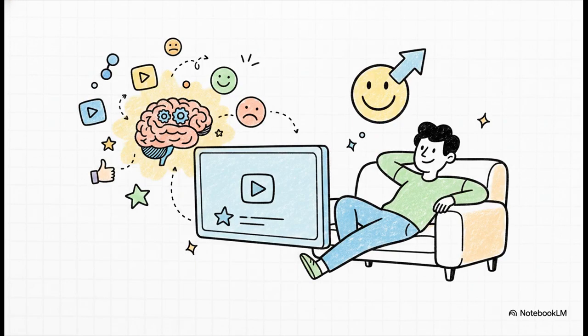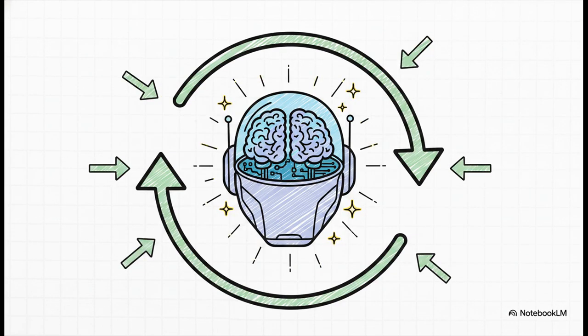Fourth, we have utility-based agents. These agents work tirelessly behind the scenes to optimize the user's experience. Have you ever wondered how streaming platforms magically seem to know exactly what you want to watch next? That's not magic. It's a utility-based agent analyzing your preferences to maximize your viewing satisfaction.